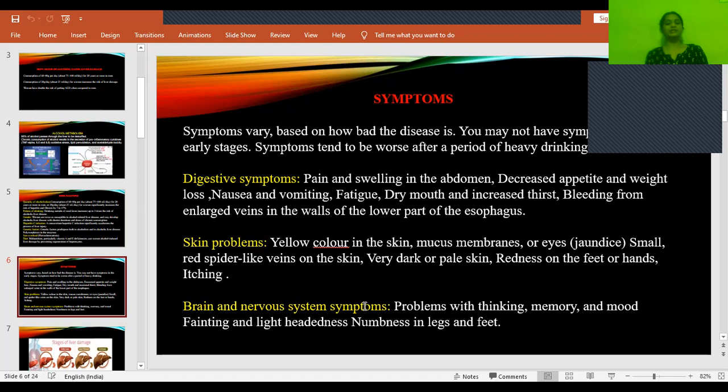And then brain and nervous system symptoms: mood changes can be seen, easy dizziness and fainting can be seen, and numbness in the legs and feet can be seen. These are the symptoms related to the brain and nervous system.